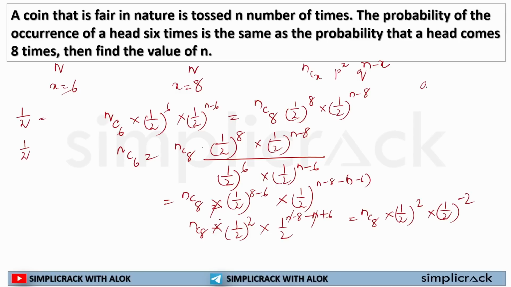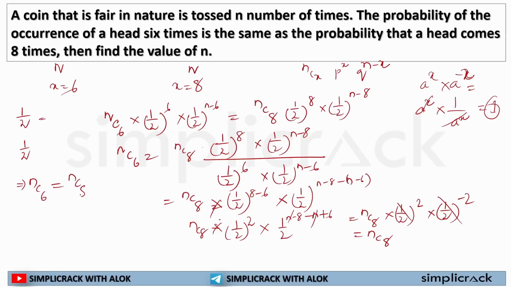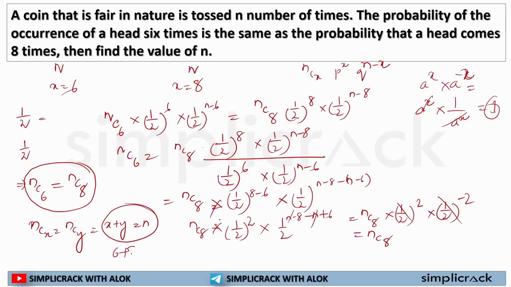We know if something is like this, a to the power x or a to the power 1 by x, I can write a to the power x into 1 by a to the power x. This will cross out and I will get answer 1. So both these things will cross out and I will get answer nC8. Now my left hand side was what? nC6 is equal to nC8, and from the permutation combination formula I know if this type of scenario happens, if nCx is equal to nCy, then x plus y is equal to n, right? So here 6 plus 8 is equal to n, that is 14 is equal to n.